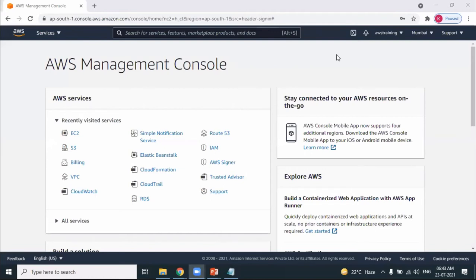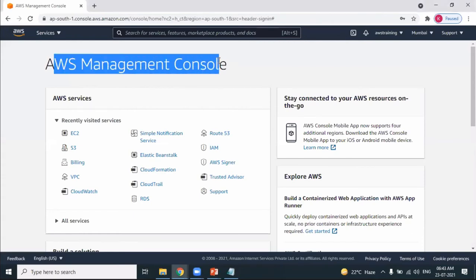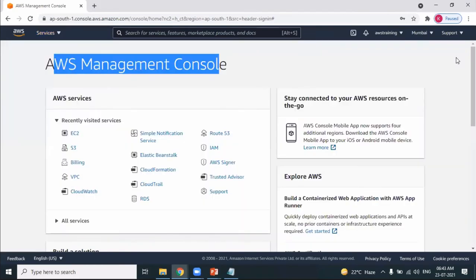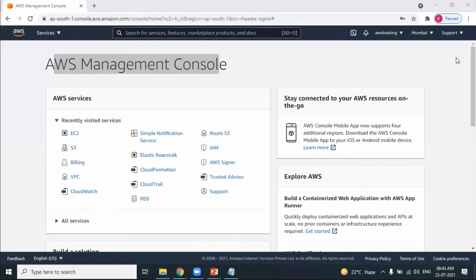Okay, Chaitanya, I want to have a quick discussion with you. Is that fine? Yeah, fine. We have logged in as a root user, isn't it, Chaitanya? Yeah, correct. With the root user, you will have full access to all the services, A to Z, whatever services AWS provides. The root user can connect to any particular service and start working with it.